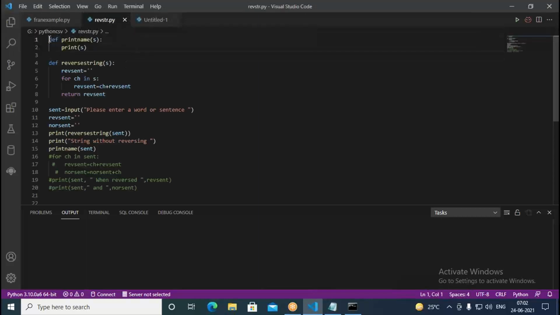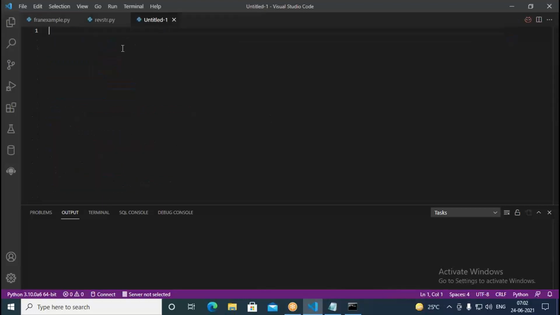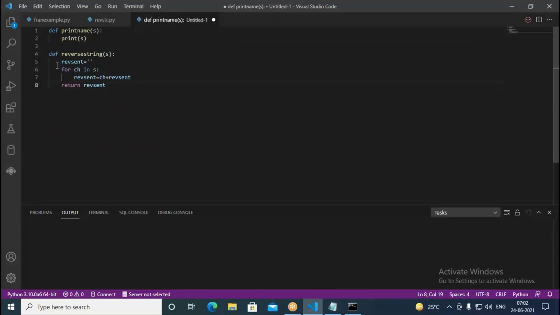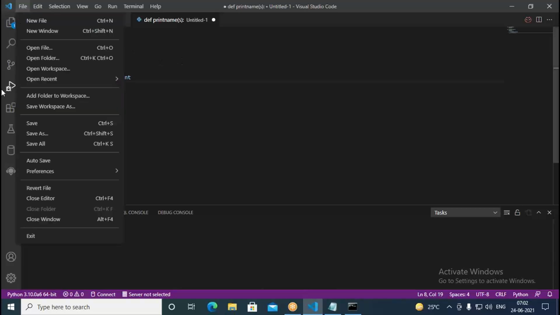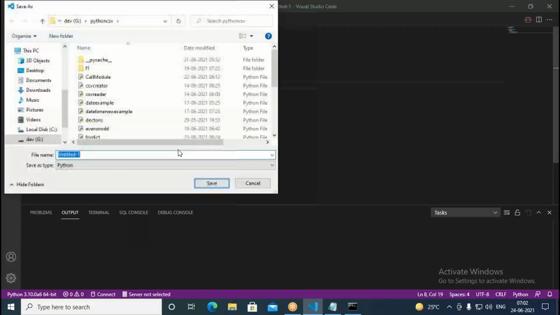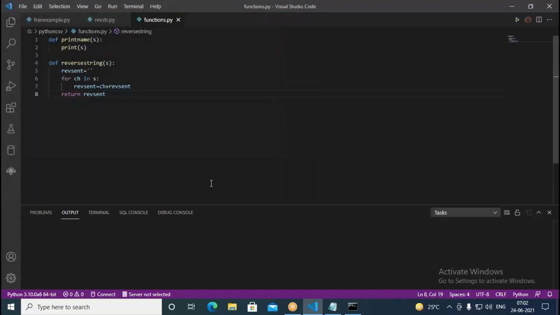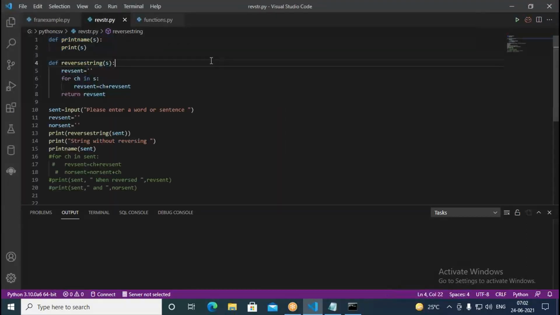Here I use the two functions. Then I can save this as functions.py. So it's going to be functions.py.